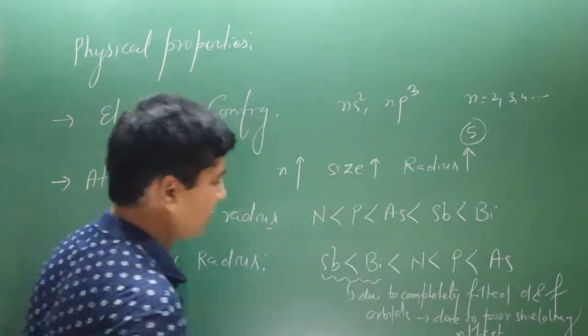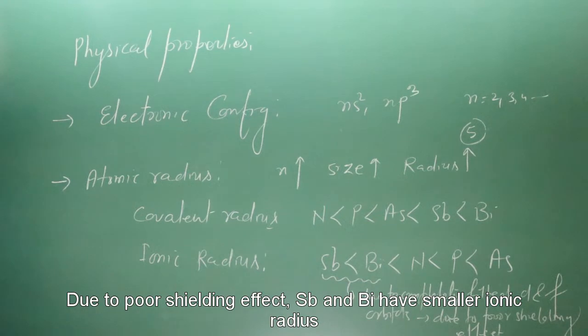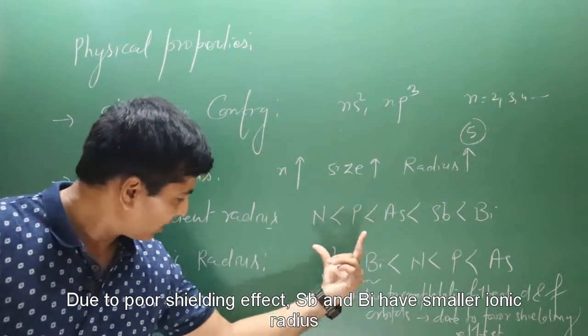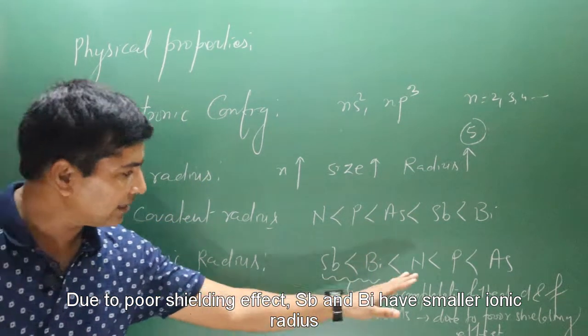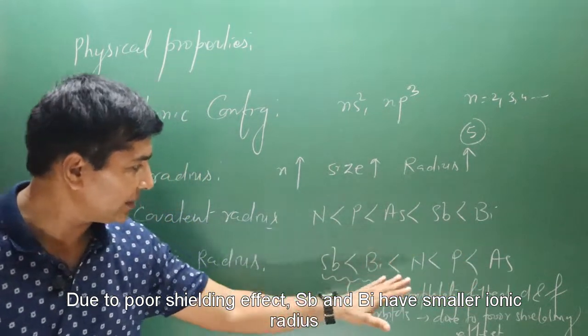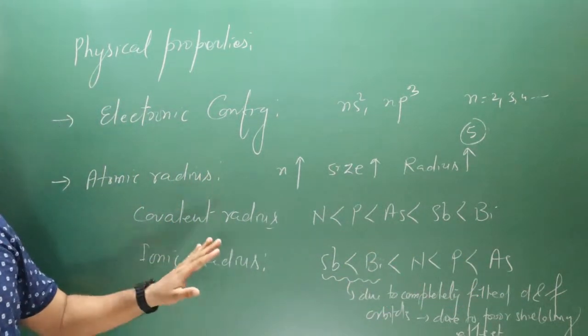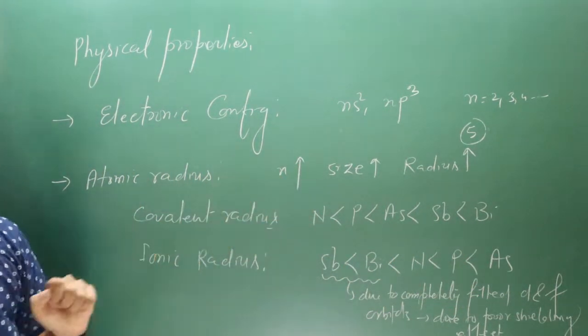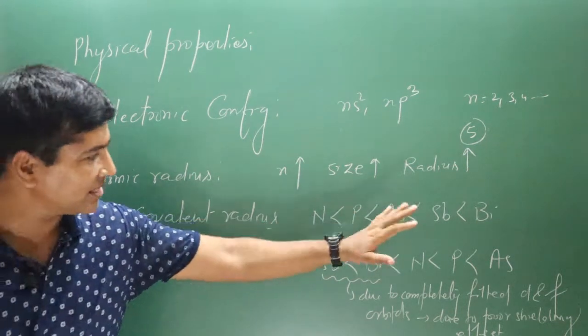Remember this information: due to poor shielding effect, antimony and bismuth have a lower atomic radius than expected. You can see the ionic radius of these elements does not follow the general trend.